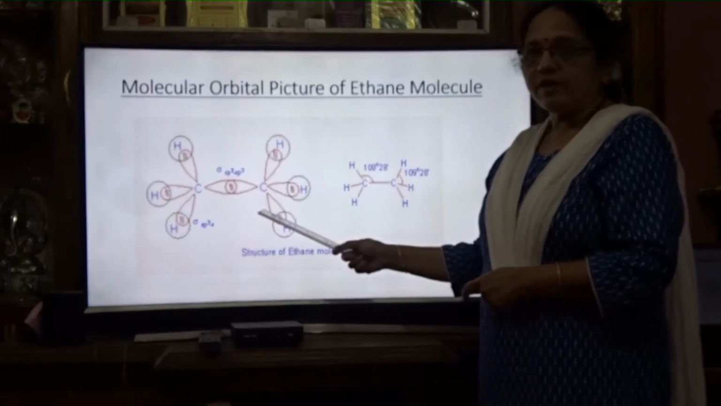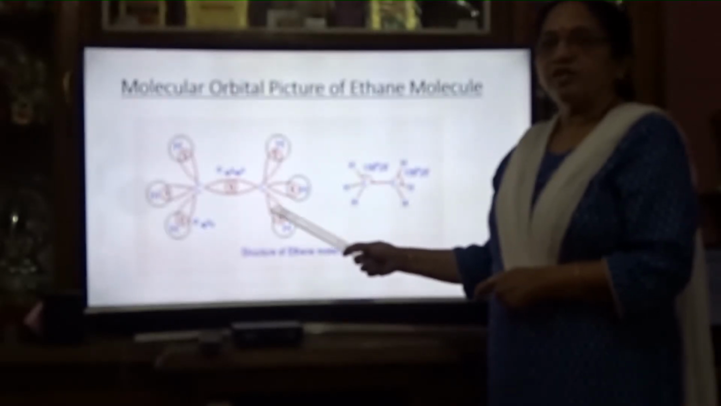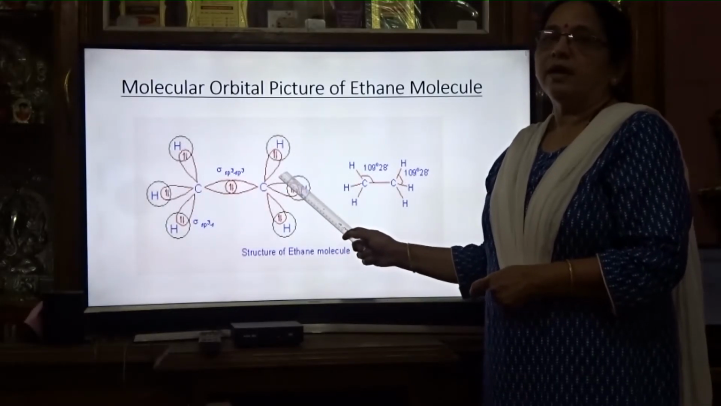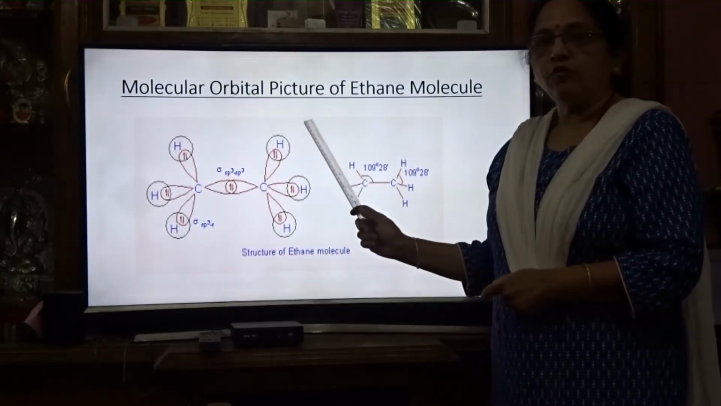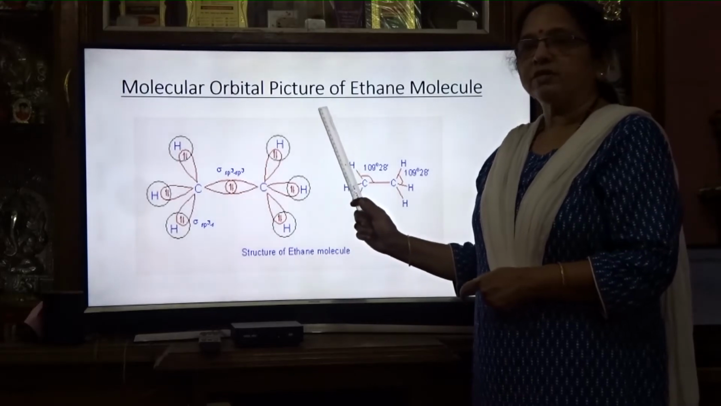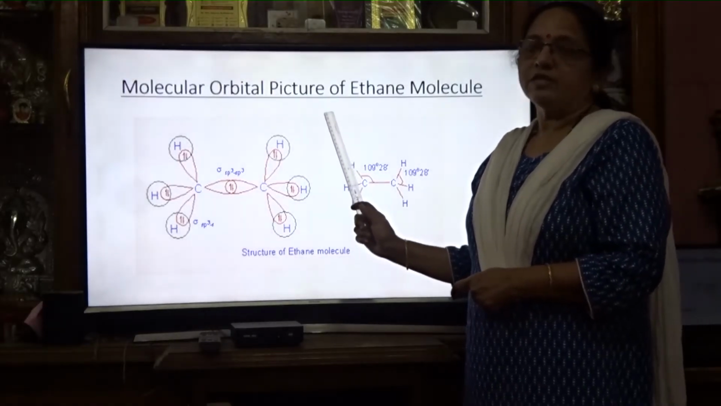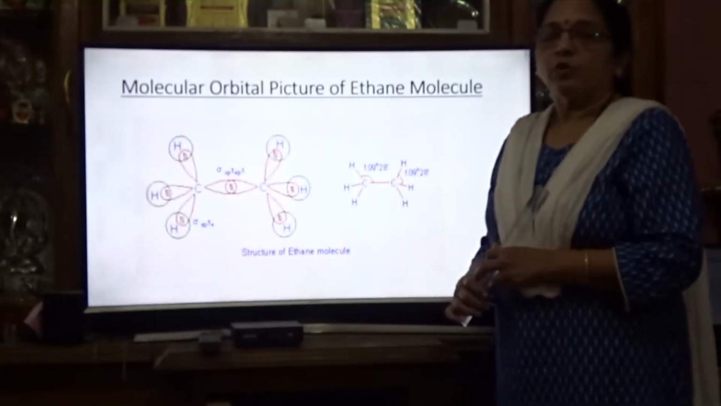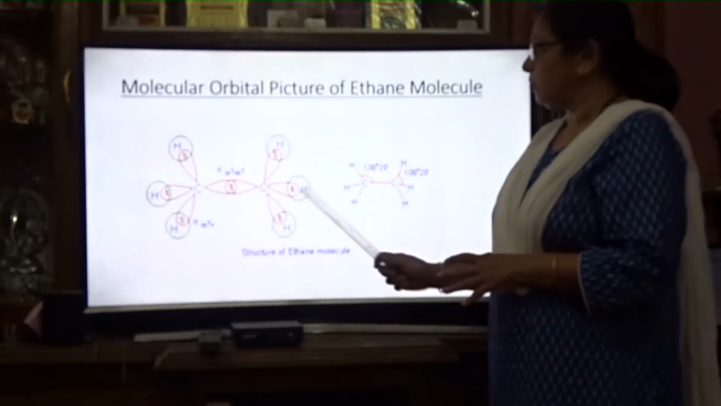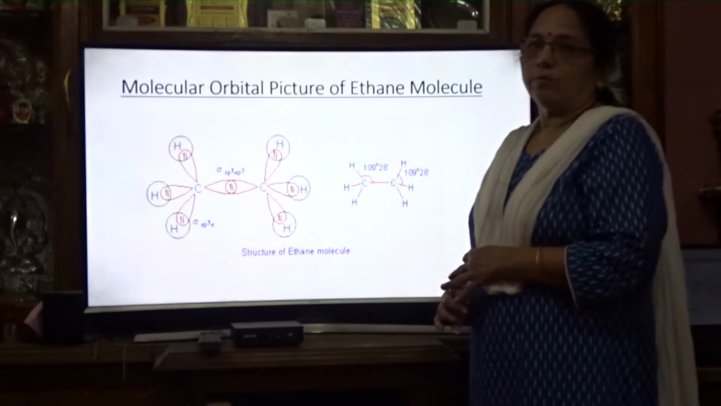This is a very important diagram for the exam. There is a compulsory question on the molecular orbital diagram of methane, ethane, ethylene, and acetylene. At least two diagrams will come, including the molecular orbital picture of ethane. It can be a 1 mark, 2.5 mark, or 5 mark question. If it is for more marks, 5 marks, then you have to write in detail. If it only asks for the molecular orbital diagram, then you only have to draw the diagram.